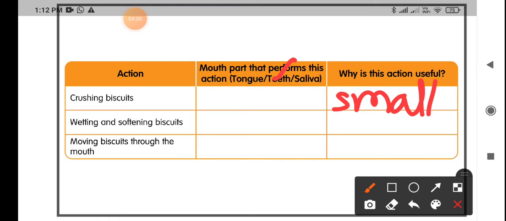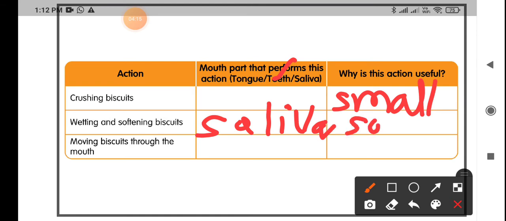And wetting and softening the biscuits: your saliva helps, the liquid-like substance in the mouth that makes the food soft. Why is this action needed? To swallow easily. When it is in liquid form, only then can you swallow easily.